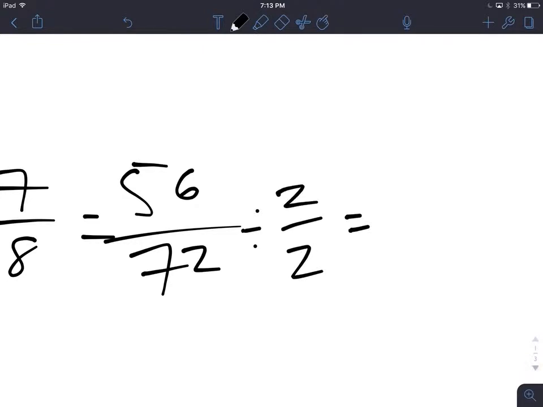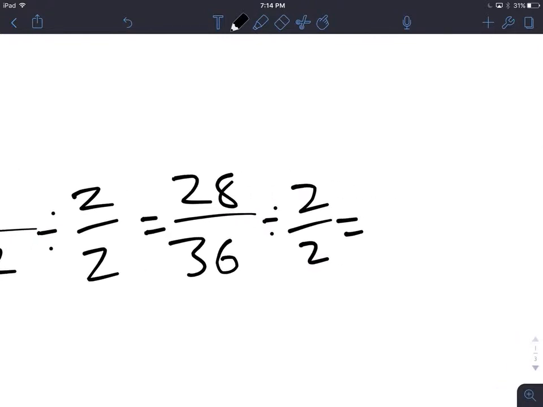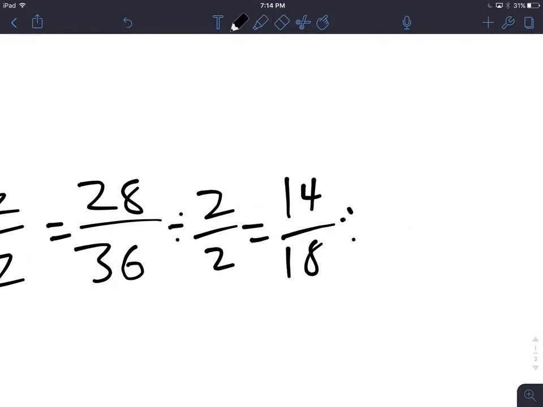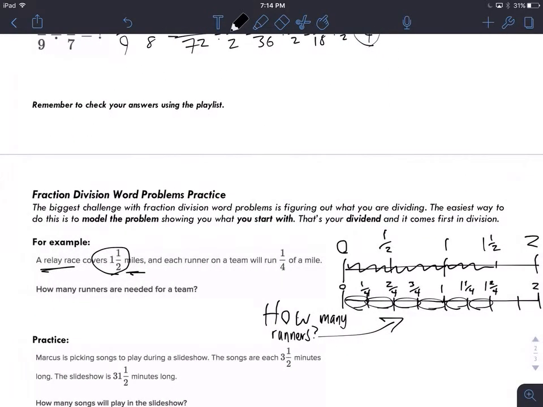So let's see, 56 divided by 2, you end up with 28. This divided by 2, you end up with 36. Any more? Yep, you can keep going. Divide by 2 over 2 equals 14 over 18. Keep on going. I was lazy in the beginning. I thought it was just going to be 2. Equals 7 over 9. Can you do any more? No. Done. 7/9. Okay, next page.